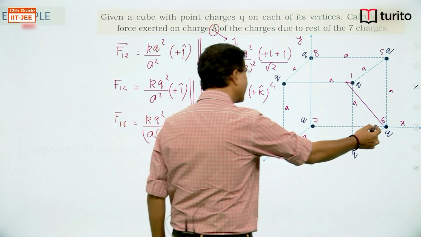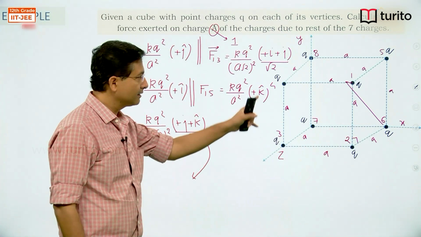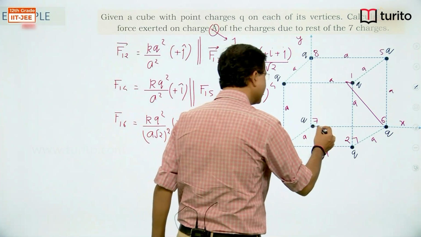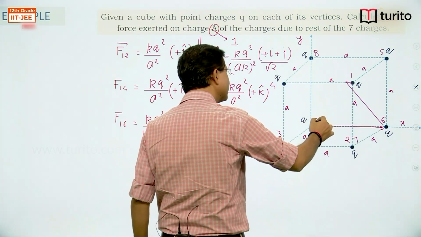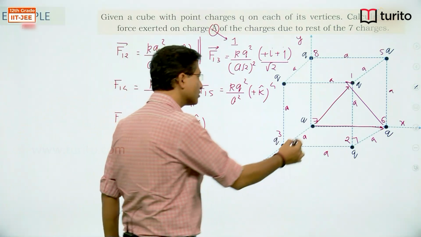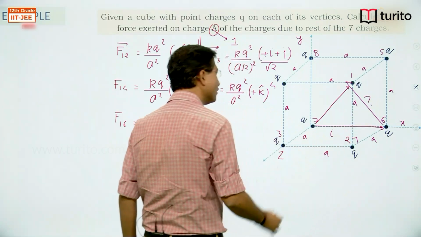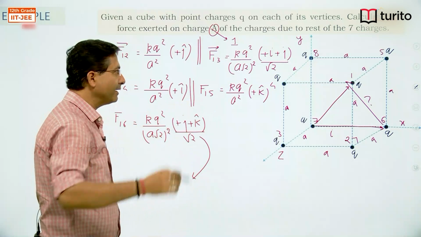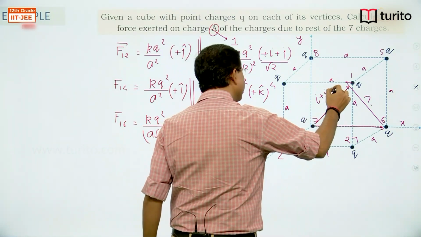So I need this vector, right, I need this vector. So I can write this vector plus this vector will give me this vector. This is i cap. From the origin I know the coordinates of this point, a comma a comma a, that means it will be i plus j plus k.